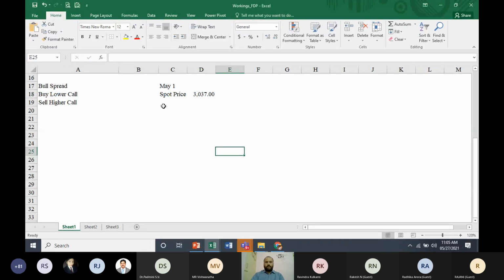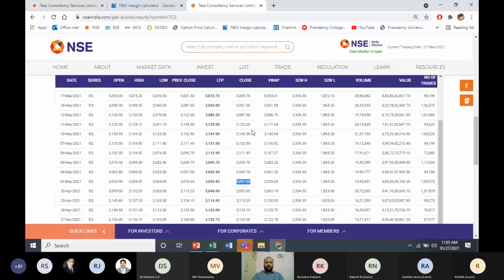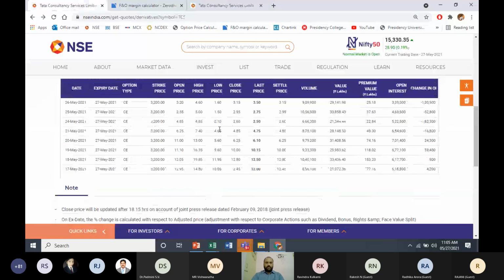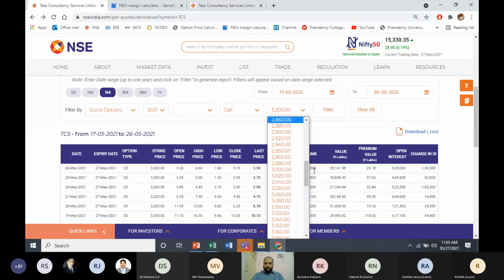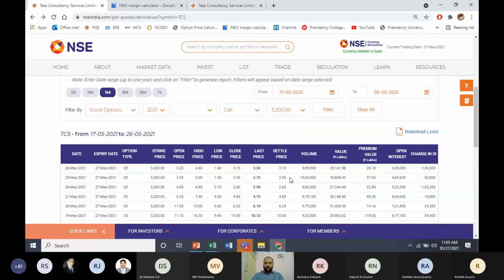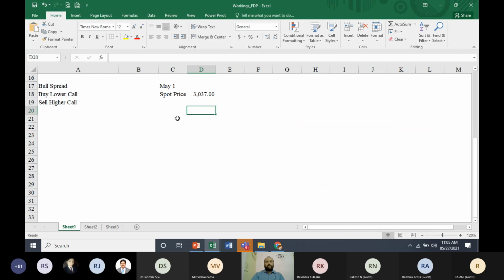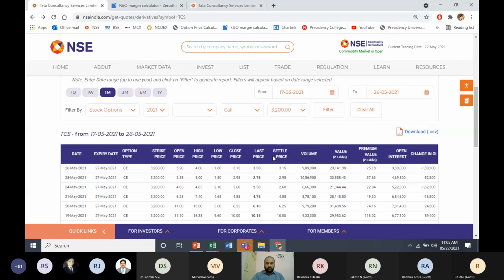So what is bull spread? Now, with 3,037, we have different strike prices. We saw here what the different strike prices are. The price interval between strike prices is 40 rupees each. So let us assume we have a strike price of 3,040 here.